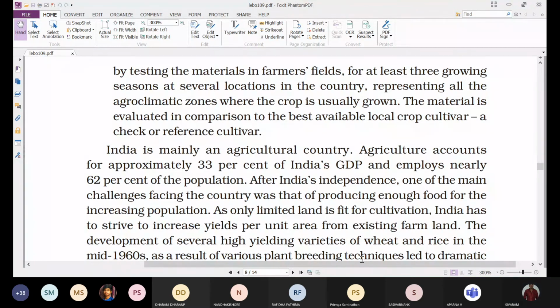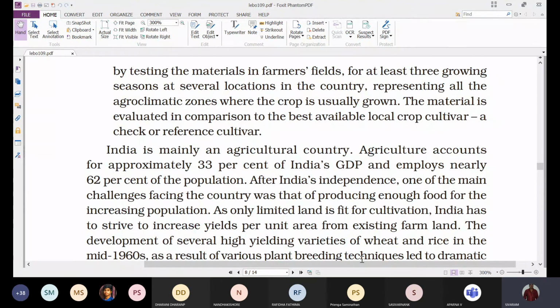So for at least 3 growing seasons, they will grow that improved plant variety, developed by the plant breeding process, at several locations in the country, representing all the agroclimatic zones where the crop is usually grown. The material is evaluated in comparison to the best available local crop cultivar, a check or reference cultivar.